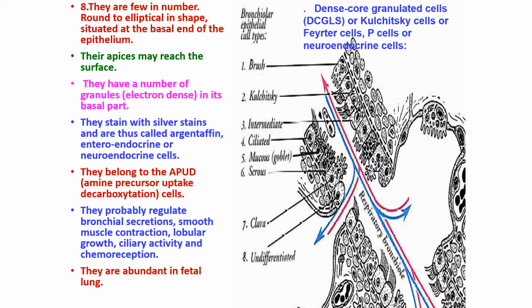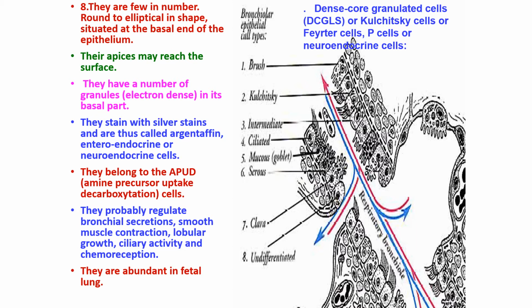There are other cells which are called the Kulchitsky cells, or they are the endocrine cells. They belong to the APUD system of cells, neuroendocrine cells. They have small argentaffin granules.